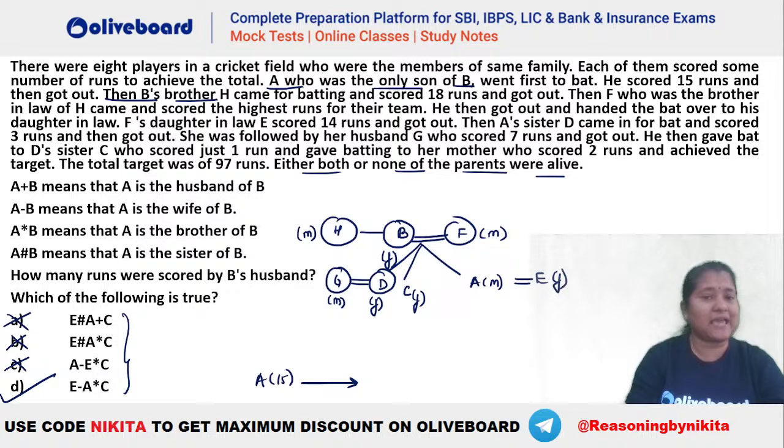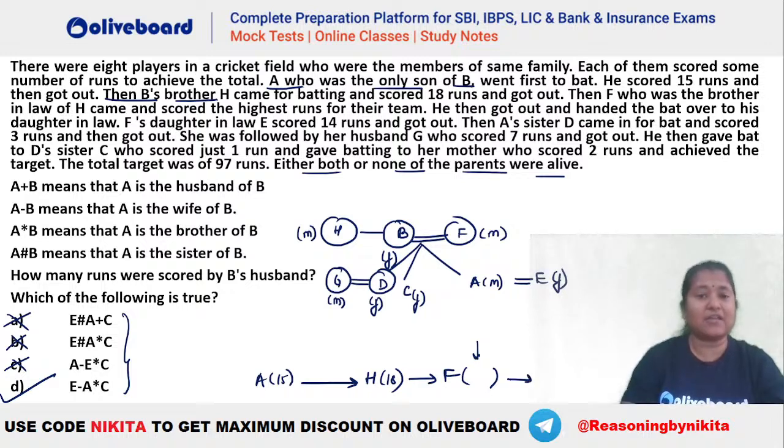Then B's brother H came for batting and scored 18 runs here, right? So this is your 18 runs and then got out. Then F, who was the brother-in-law of H, came. So you can see after H, F has to be there. F came and scored the highest run. We do not know what the maximum run is here. That is F you are getting here.